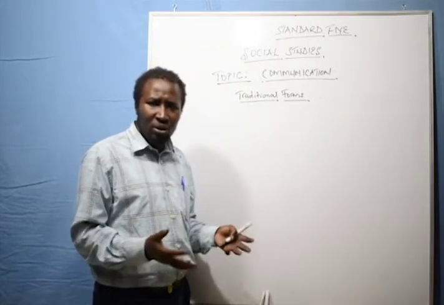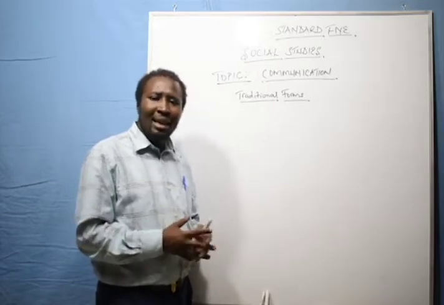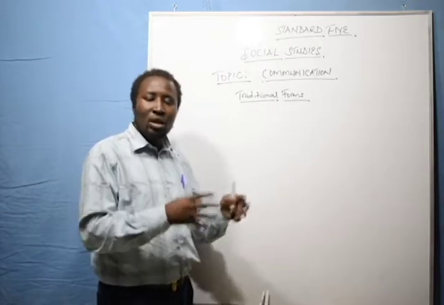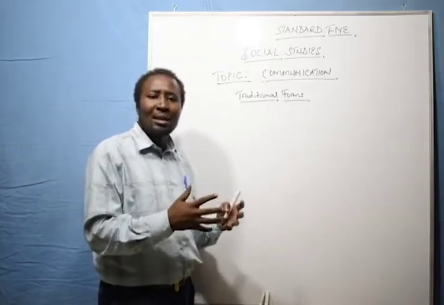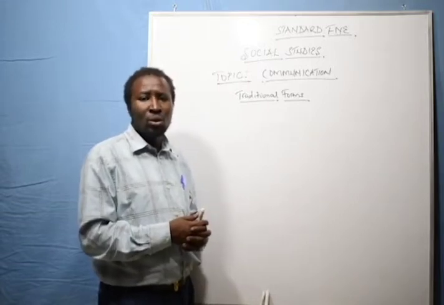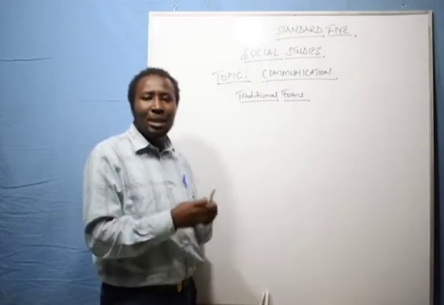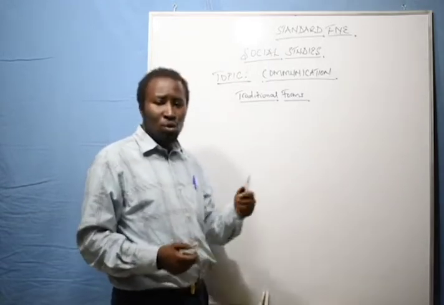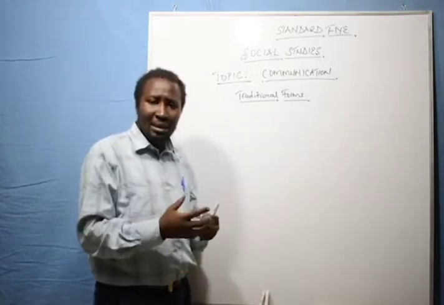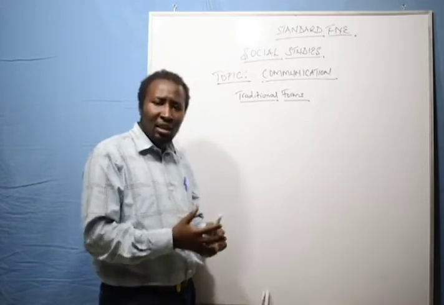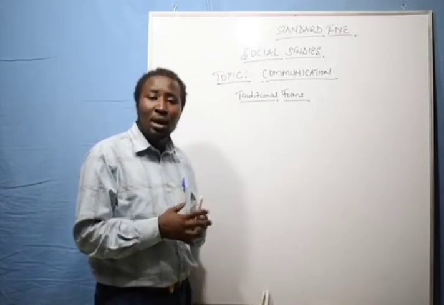There were no telephones. But people used to communicate. They could relay messages and they could also understand each other. Even also there were no pens, so they could not write messages to send from one person to another. So they had invented ways that they could communicate from one person to another.